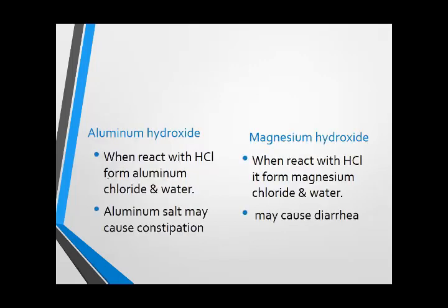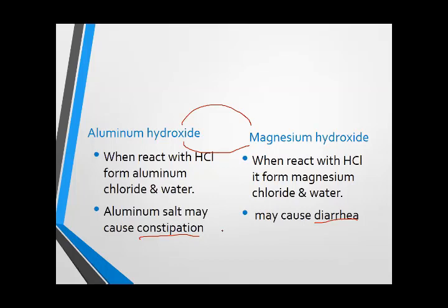The most commonly prescribed or used antacid is the combination of aluminum hydroxide and magnesium hydroxide. Both are used in combination, and the combination is known as milk of magnesia. Both antacids are used because aluminum hydroxide causes constipation and magnesium hydroxide causes diarrhea. So when used in combination, they neutralize these effects. The patient may not have any diarrhea or constipation, and it is not absorbed from the gastrointestinal tract.